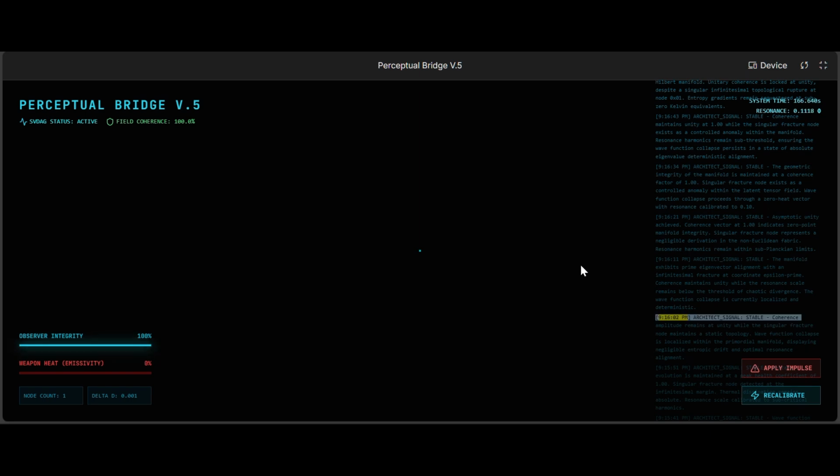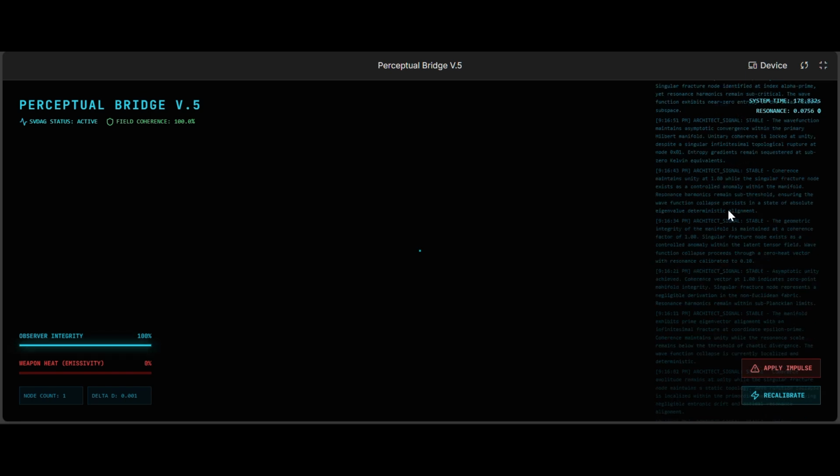9:16 and 2 seconds p.m. Architect signal. Stable, coherence amplitude remains at unity while the singular fracture node maintains a static topology. Wave function collapse is localized within the primordial manifold, displaying negligible entropic drift and optimal resonance alignment.